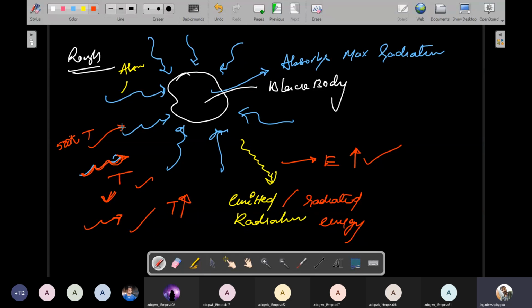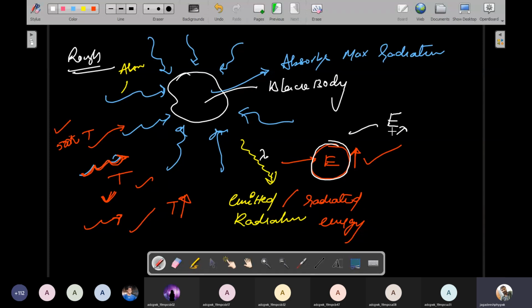what will happen? Obviously your energy will also increase. But only one condition is there. If this is the energy, see, I am using another color, this emitted energy is called E lambda. This is called emitted energy. Why? Because I am writing E lambda, meaning it is the emitted energy of this wavelength, because the wavelength of the radiation is lambda.